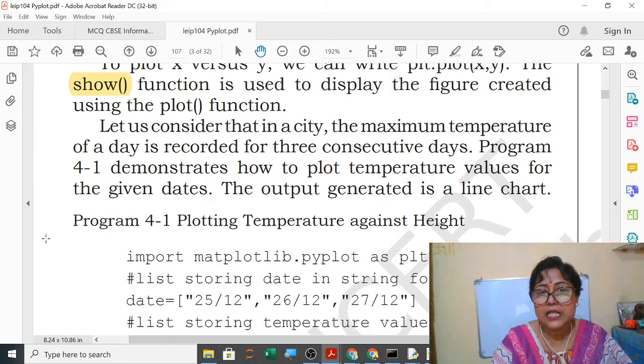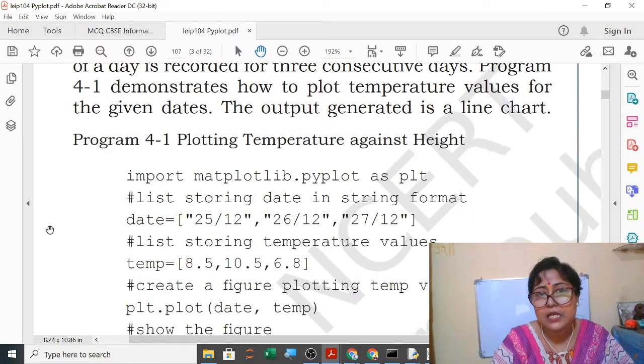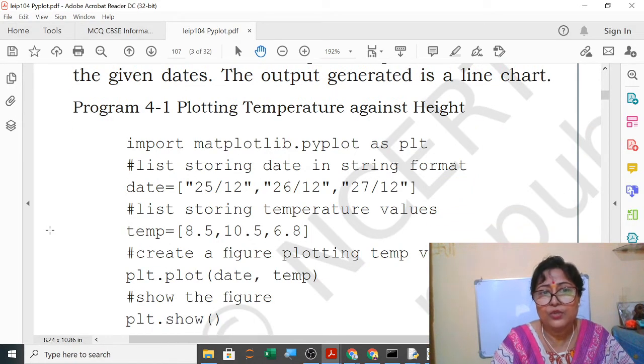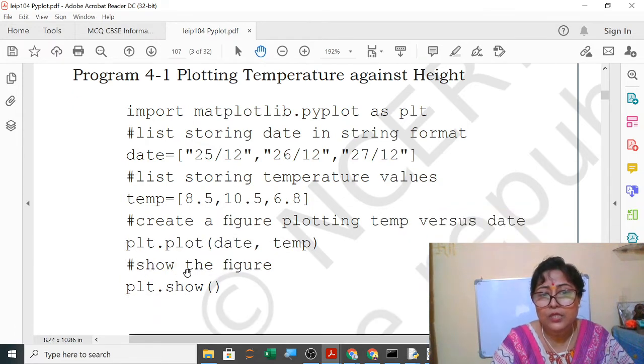Let us consider that in a city the maximum temperature of a day is recorded for 3 consecutive days. The program demonstrates how to plot temperature values for the given dates. The output generated is a line graph. Now we use plt.plot to display the line graph. So temperature and dates are given. So 3 dates are given, 25, 26, 27, and the temperature is given, and you are plotting using plot.